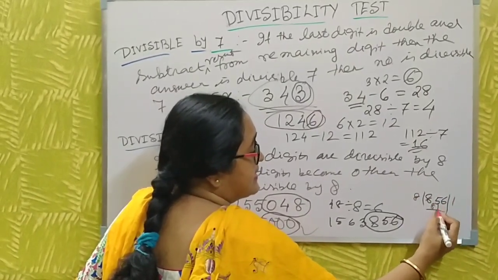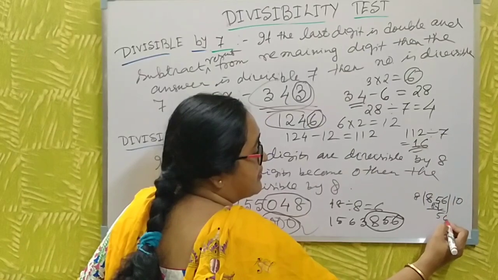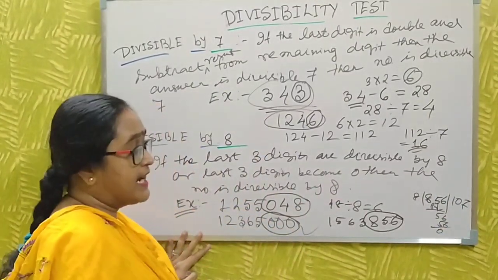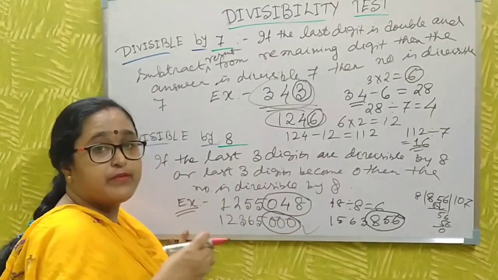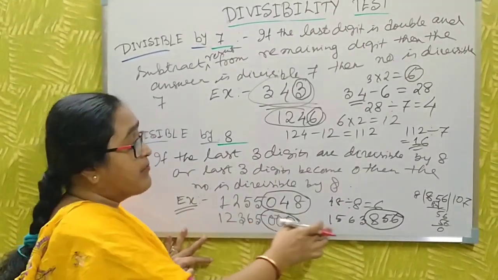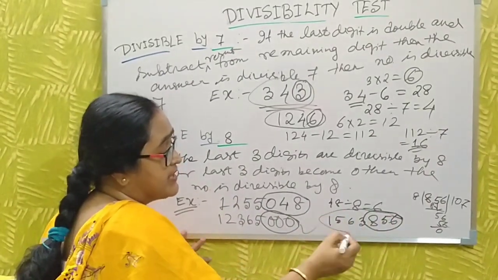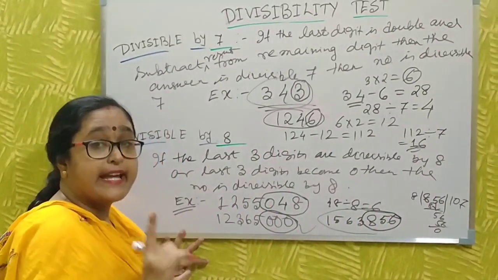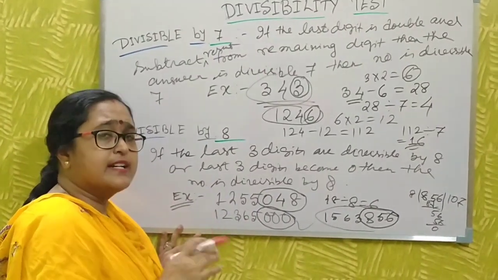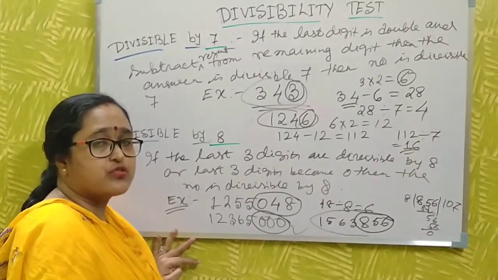8 ones are 8. 5 comes. Nothing left over. And here also, then you say the last 3 digits are divisible by 8. Then you say the total number is divisible by 8 also. And if the last 3 digits are 0, you say the number is divisible by 8 also.